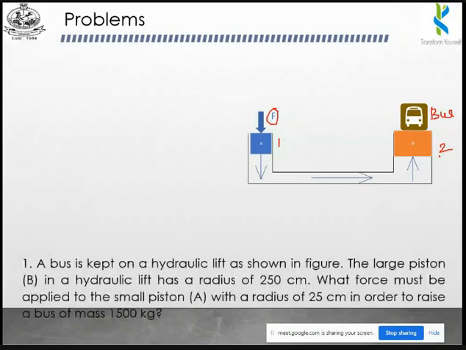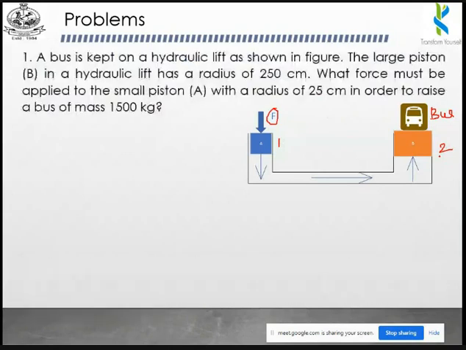So I'm going to dictate the problem first. A bus is kept on a hydraulic lift. Okay. So this one is the hydraulic lift as shown in the figure. A large piston B in a hydraulic lift has a radius of 250 centimeter. So we know the radius of this particular piston, that means R2.